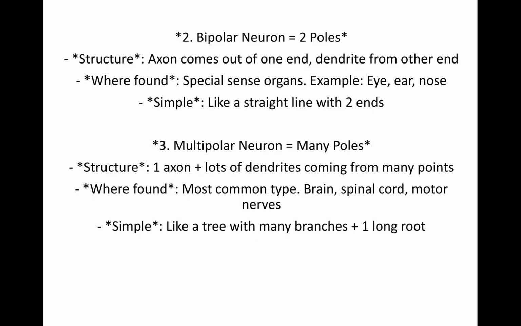Now the bipolar neuron has two poles, as the name suggests. How does the structure look? The axon comes out from one end and the dendrite comes out from the other end. Where is it found? In the sense organs, for example ear, eyes, nose. In a simple way, you can remember that it is like a straight line with two ends, one for the axon, one for the dendrites.